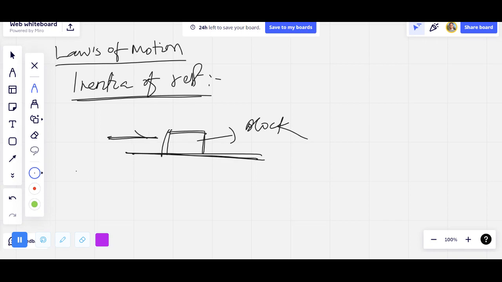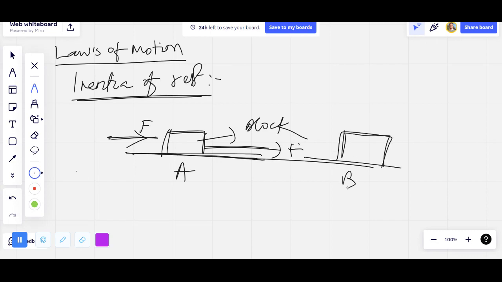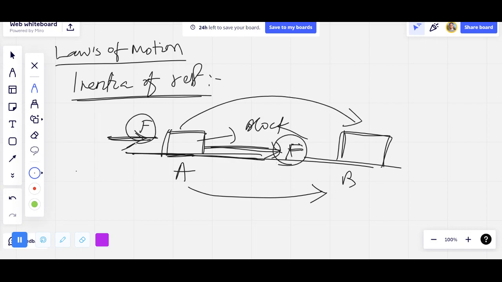Unless we give it a push of force F, or pull it with a force F, the block will not move from position A to position B. So F is the external agent responsible for shifting this body from position A to position B. When a body moves from A to B by the application of force, we can say the inertia of rest is broken.